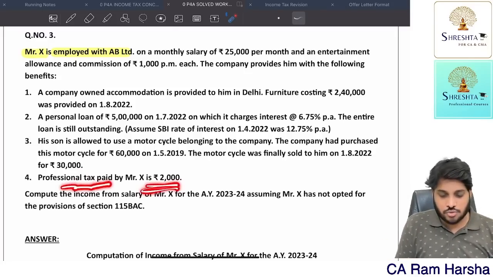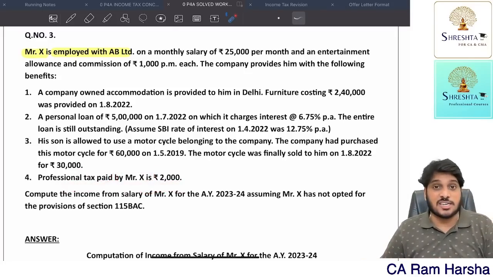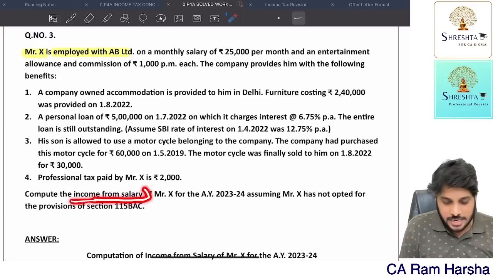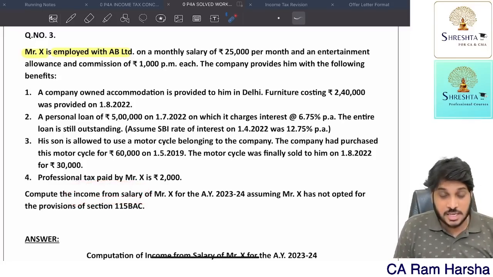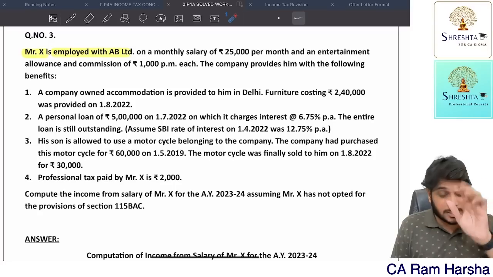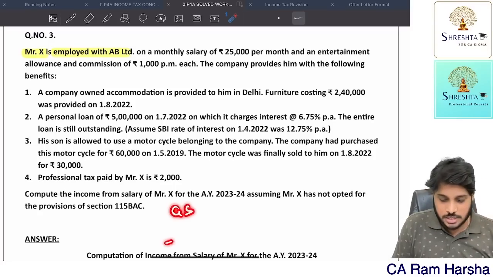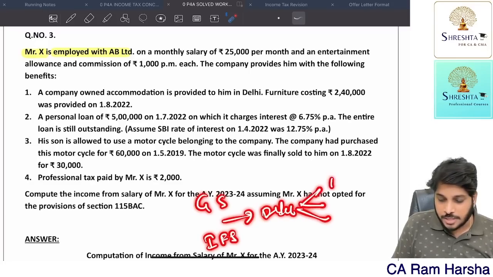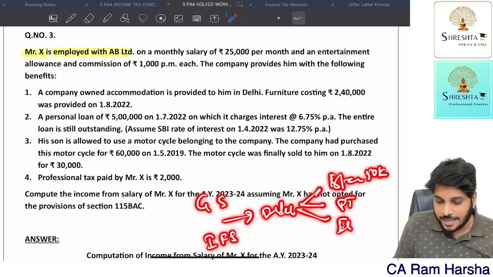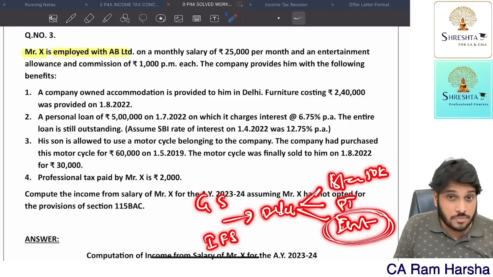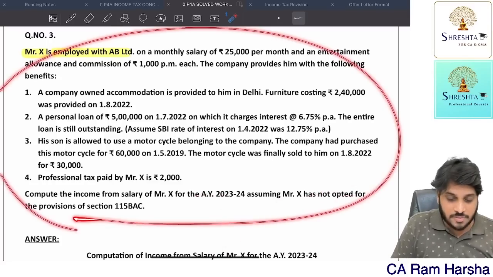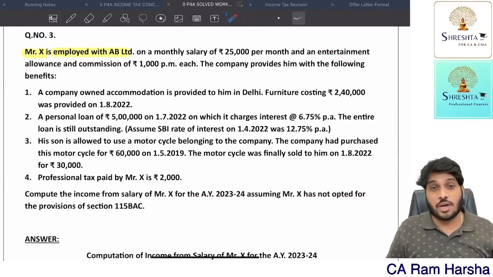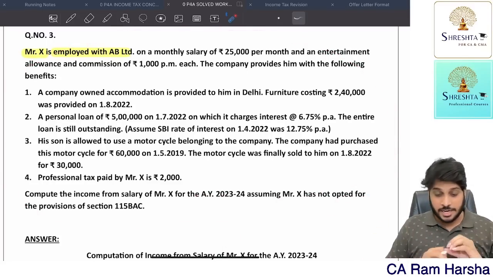Professional tax paid is 2,000. Mr. X only paid. It's a deduction under section 16. Compute income from salary. Look, they are asking you income from salary, not gross salary. What is the difference between gross salary and income from salary? Deductions. Deductions are 3, yes or no? Like standard deduction, 50,000, professional tax paid, entertainment allowance. Entertainment allowance is only for government employees. Here nothing is given in the data, so he is not a government employee, a non-government employee. That's it. Interpretation is over.